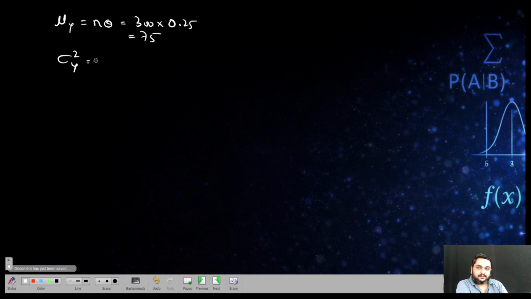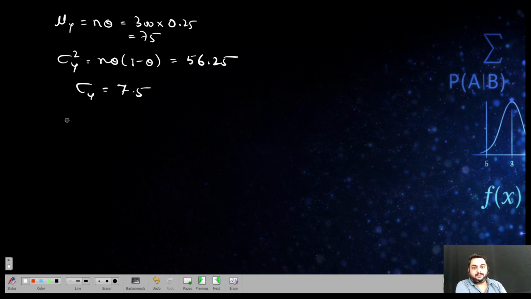Similarly, variance is n theta into 1 minus theta, or n p into 1 minus p. Instead of p, they are using theta here. When you practice problems, you will be dealing with probability as p. When students see theta, alpha, beta, they think the problem is very tough. The variance is 56.25. Take the square root of this and the standard deviation is 7.5.